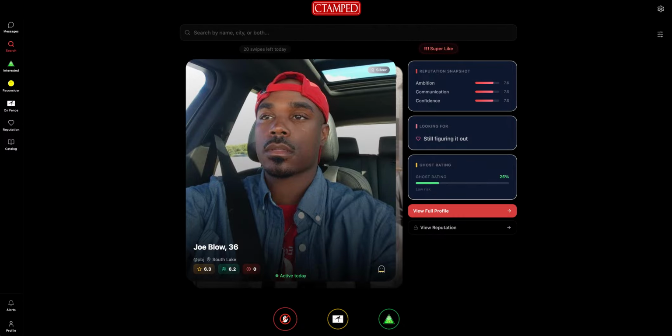Okay, now look at the left panel. Starting at the top, you have messages where you will talk to the people you have matched with to get to know them better. Interested in the green, here is the section where you would go if a user swipes right on you. Once you get an alert there, you can sift through profiles and decide whether to like them back or not. The Reconsider section here in yellow is where you can go to take a second look at profiles you said no to. Inside here, you are allowed to also go through each profile and maybe decide to give a second chance to someone. Doing so will alert the user.